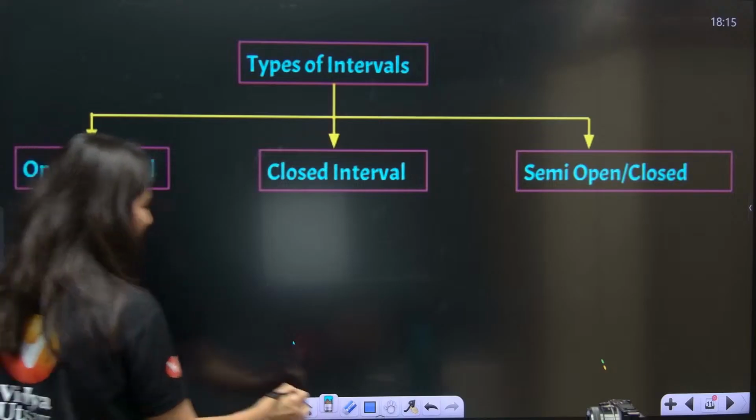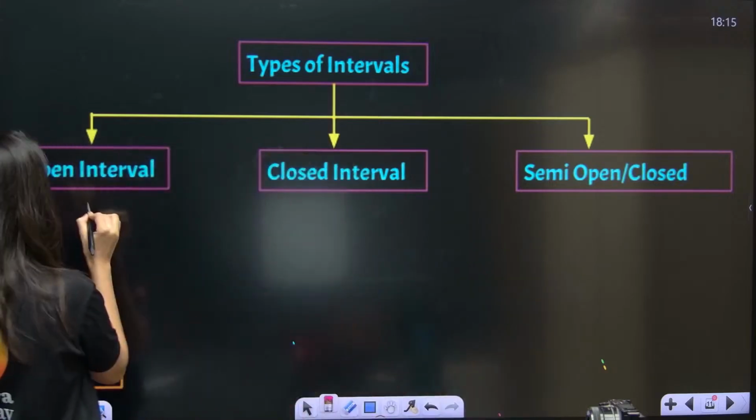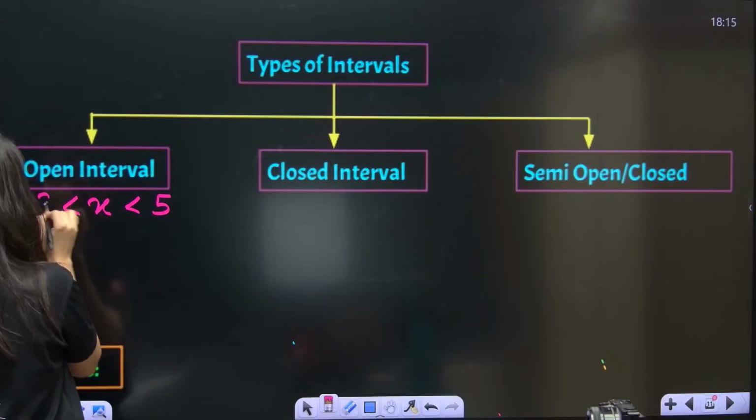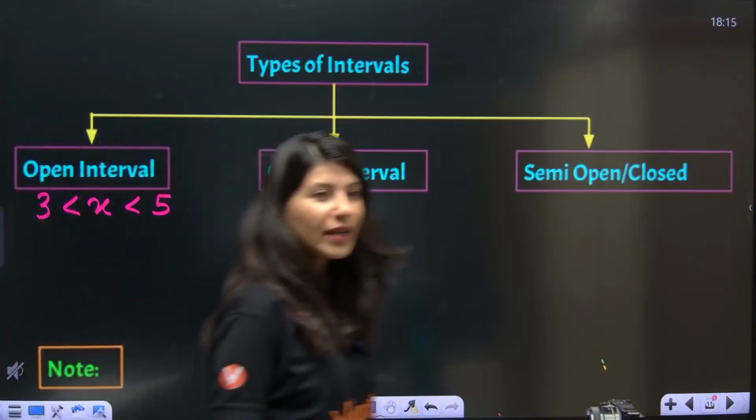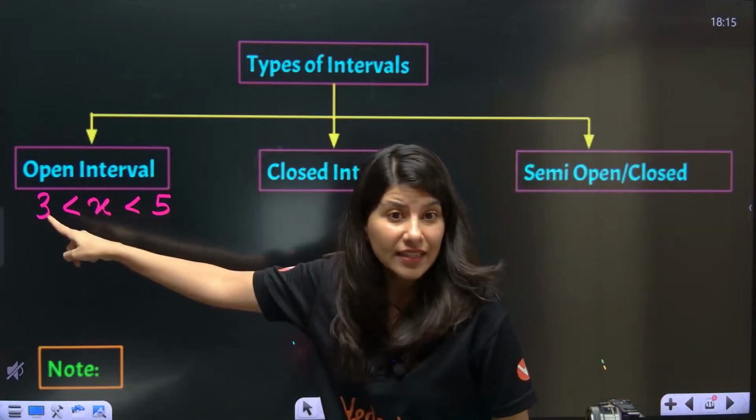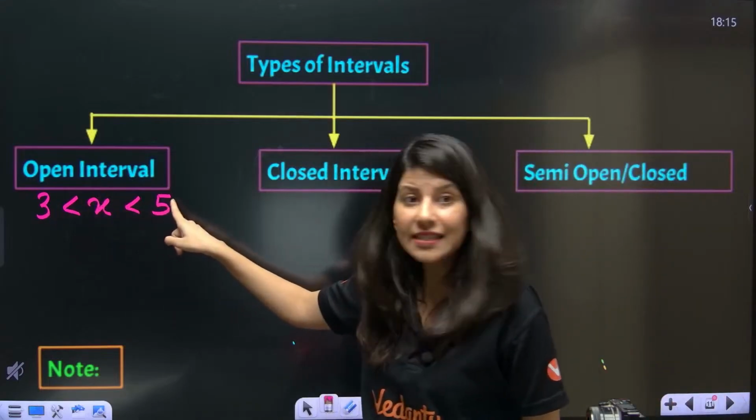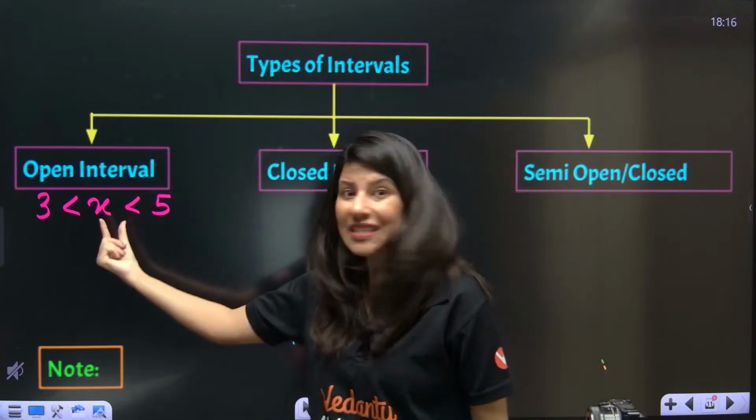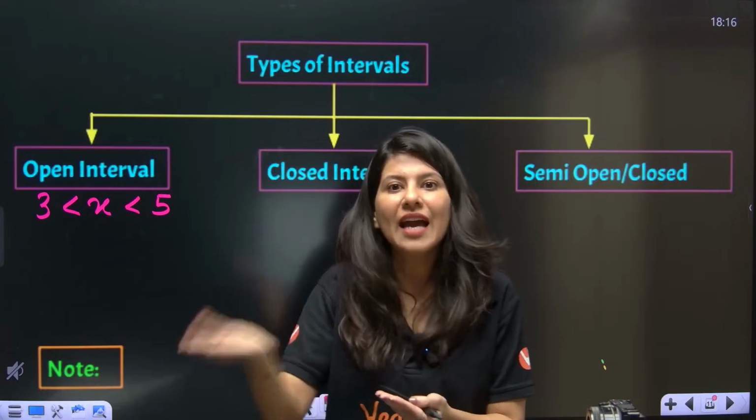So I am going to write an inequality which is x less than 5 but greater than 3. Now what does that mean? X is strictly greater than 3 and x is strictly less than 5. Correct? That means x is lying between 3 and 5.